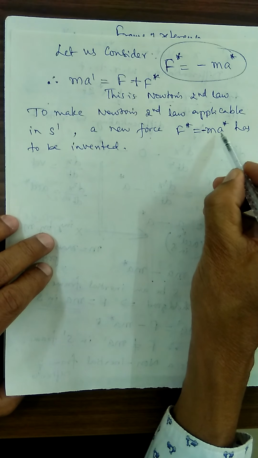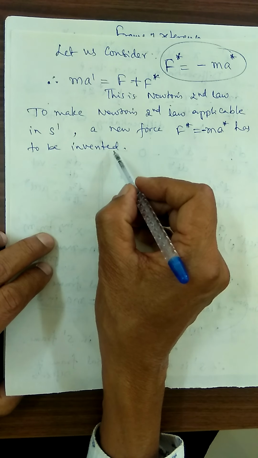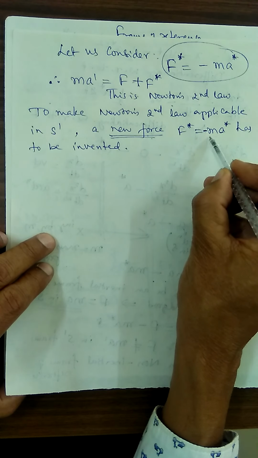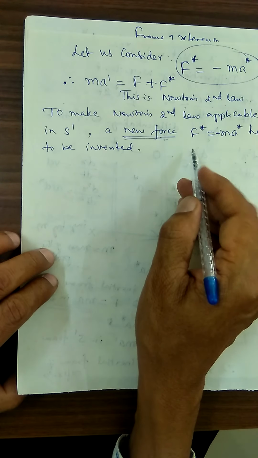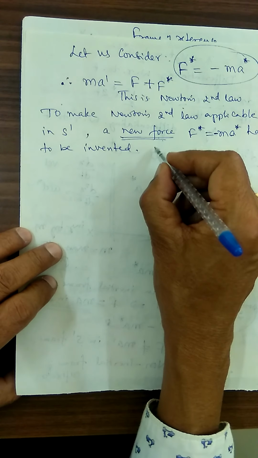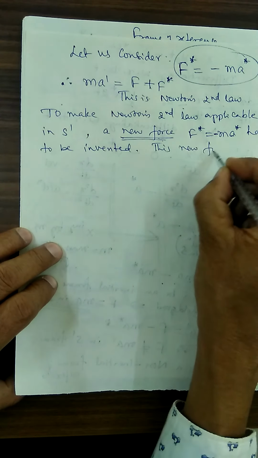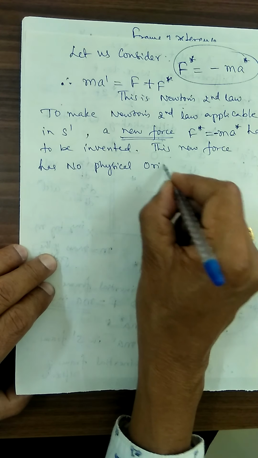A new force F star equal to minus ma star has to be invented, which is not existent. This new force has no physical origin.